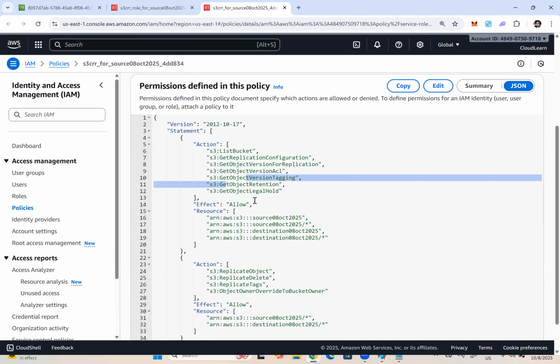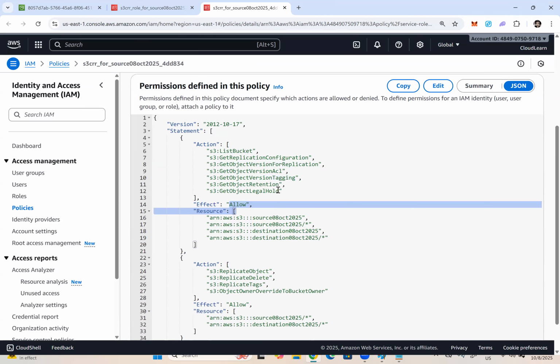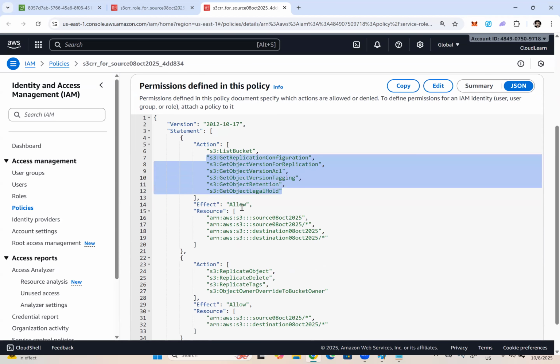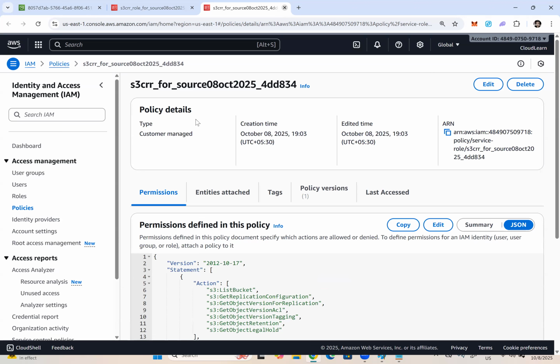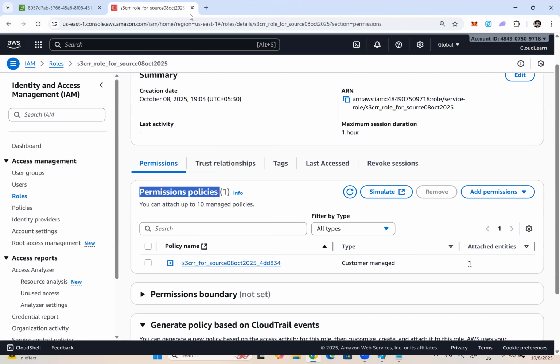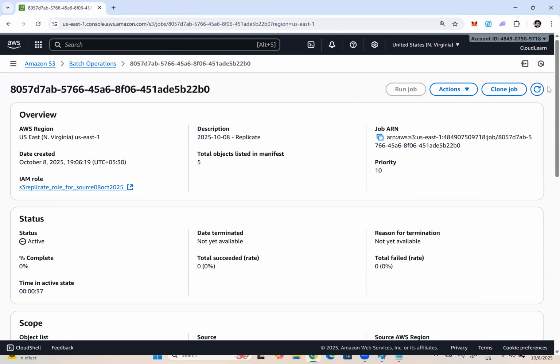Effect is allow. All these actions will be allowed on what resources? Source bucket and destination bucket. Then replicate object, replicate delete, replicate tags will be allowed on source bucket and destination bucket. This is what the IAM role is. Okay. Now let me refresh this job.